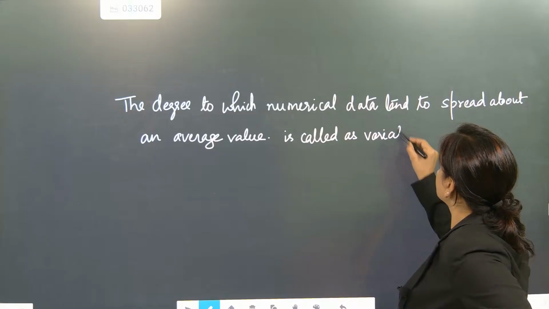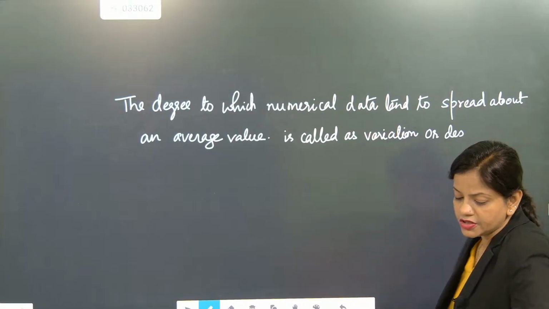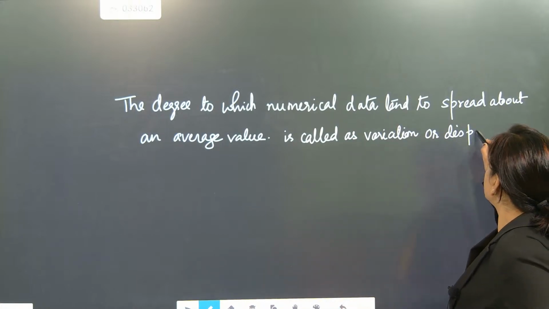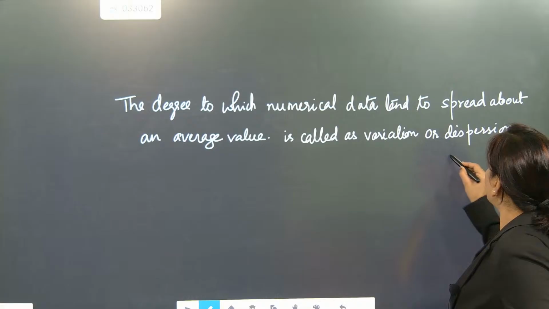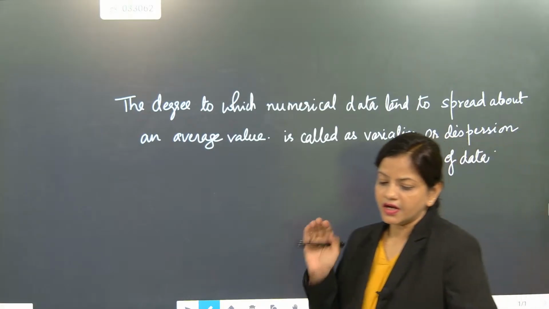Understood. Variation or dispersion of data. This is called variation and dispersion of data.